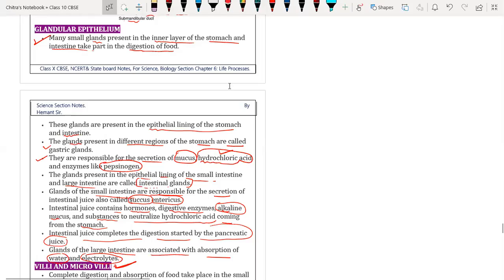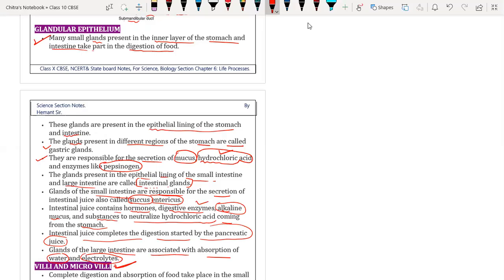In the stomach HCl is secreted. Due to the action of the acid, proteins get digested, but the food is acidic in nature. When it enters the small intestine, that food has to be made alkaline. Most of the food is neutralized by the bile juice and pancreatic juice, whereas other alkaline substances are secreted by the intestinal gland, which helps to neutralize the food coming from the stomach. Different digestive enzymes are also secreted there, like lipase, which helps in the digestion of fat.